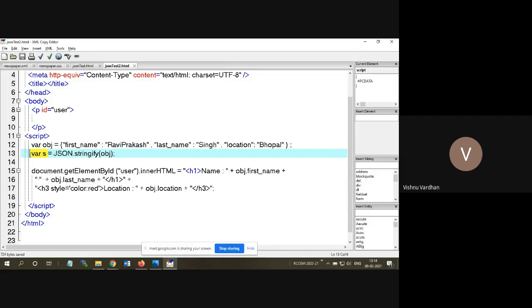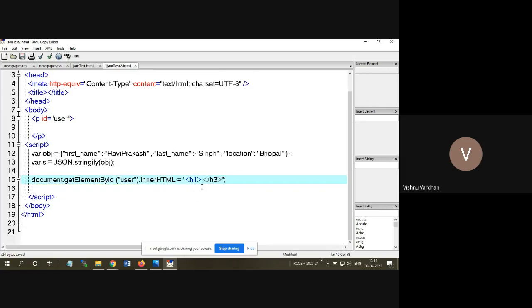Okay. So after this change, we don't have to put it in this way because object is not there. Everything is a string. Okay, because in the first case it is an object, so that's why we have to concatenate and put in the string format, but this time it is not required. This time you can say simply yes, because already it is a string and inner HTML can take this string. Okay, so this is the second implementation.